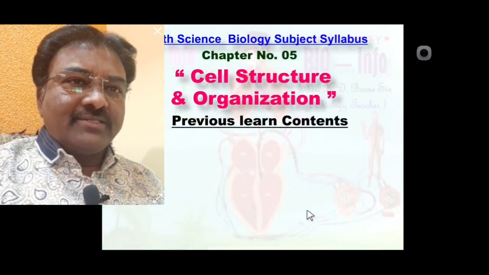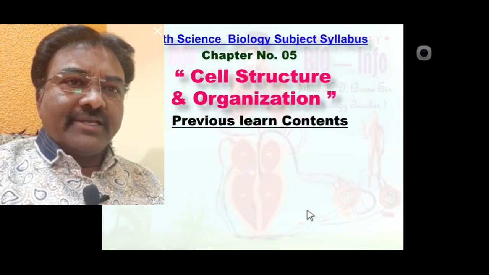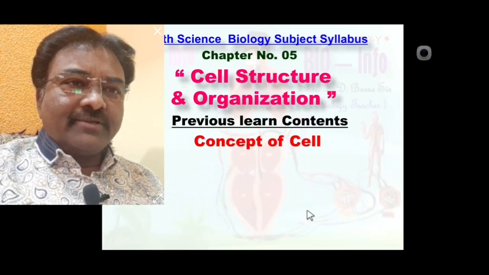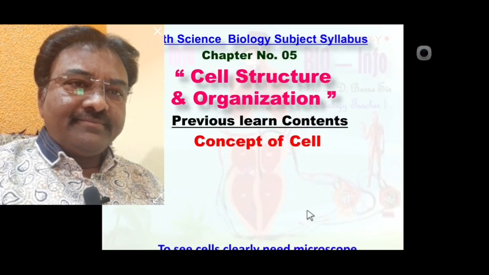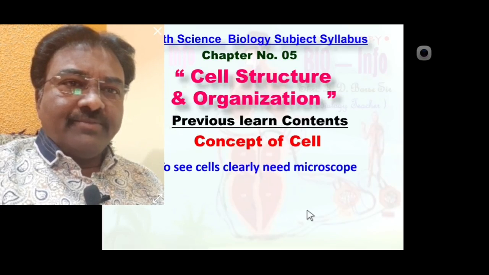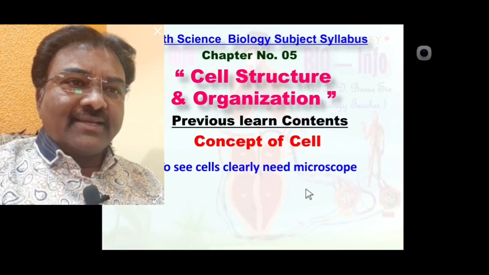In the previous lecture we learned the cell structure and organization chapter content: the concept of cell. We learned basic information about the microscope, because to see a cell clearly we need a microscope.